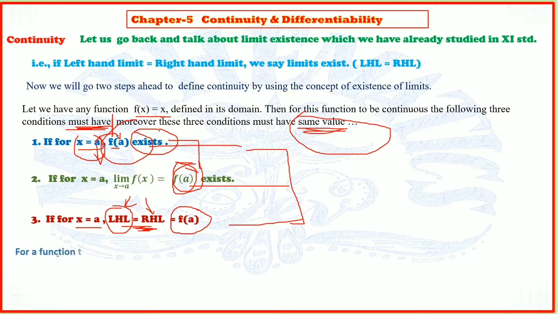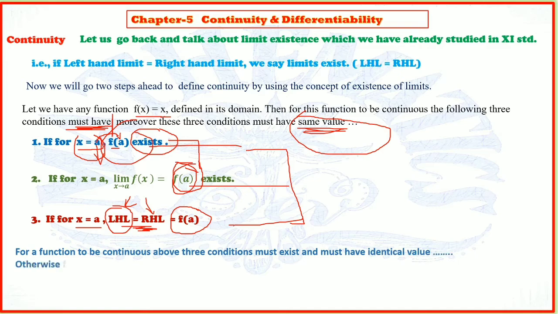So for a function to be continuous, the above three conditions must exist and must have identical value.